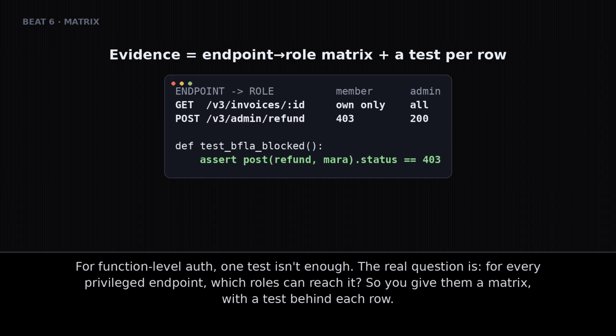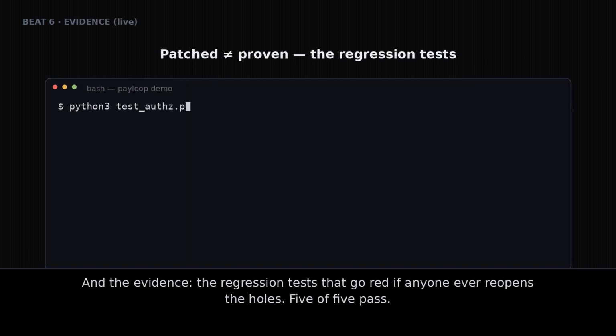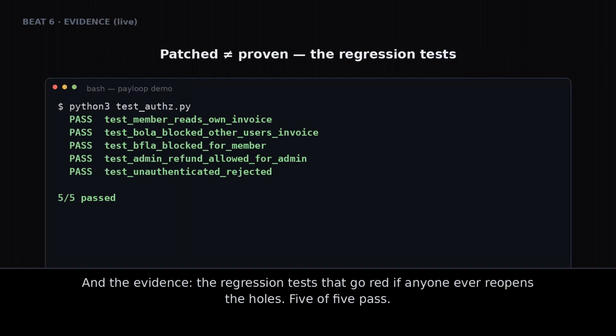For function-level auth, one test isn't enough. The real question is, for every privileged endpoint which roles can reach it, so you give them a matrix with a test behind each row. And the evidence, the regression tests that go red if anyone ever reopens the holes. 5 of 5 pass.